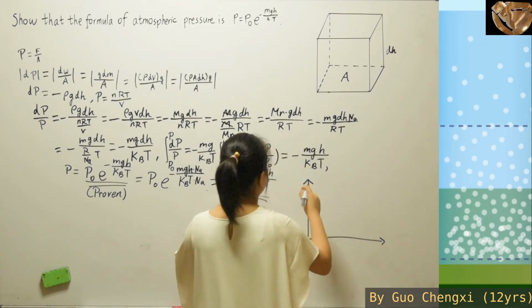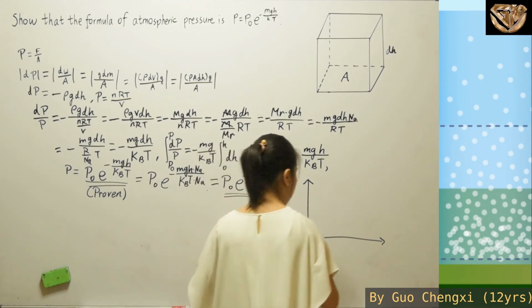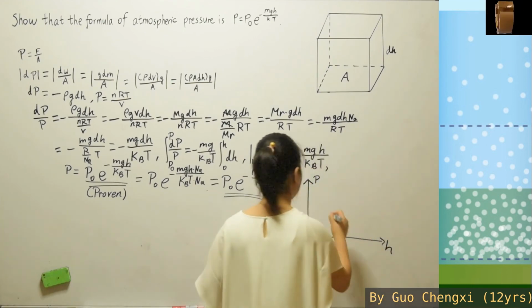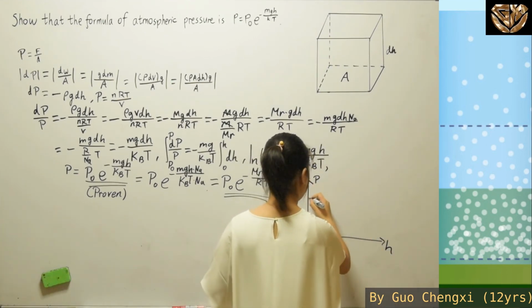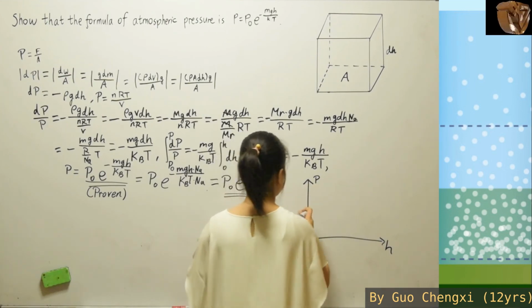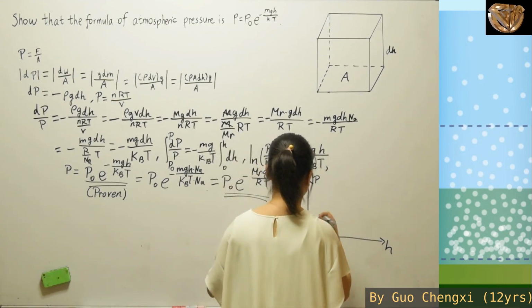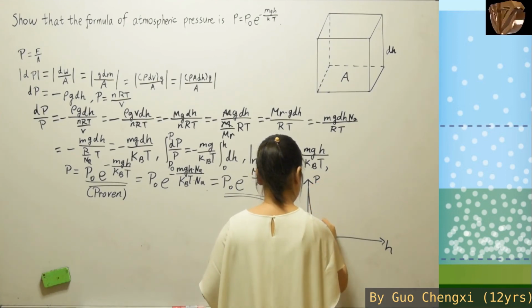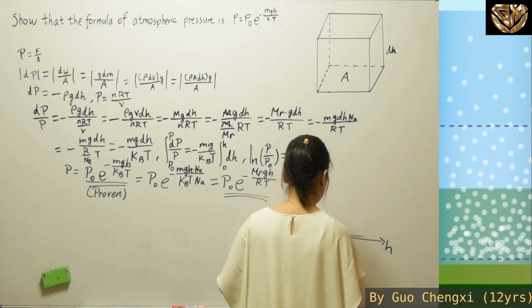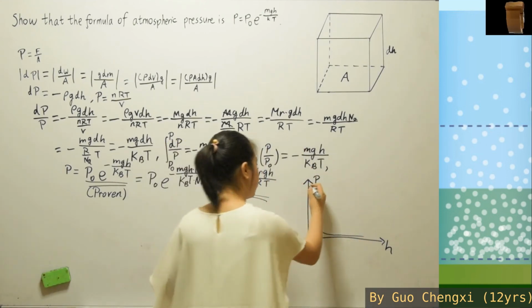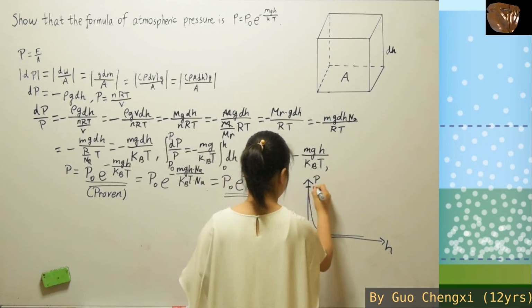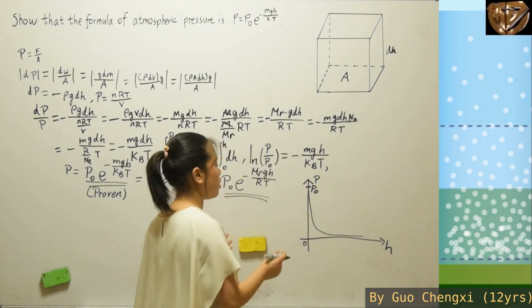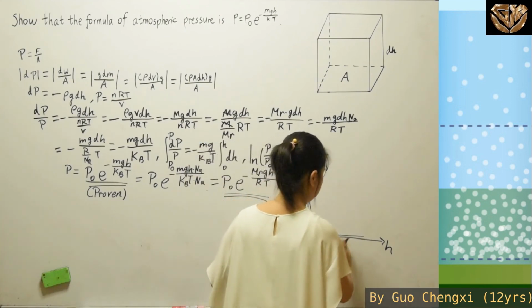As you can see, for this part, we have the pressure and we have the height. The relationship between the height and the pressure will be like this. It will definitely touch one point, and the point will be P naught, and then here it will keep going on.